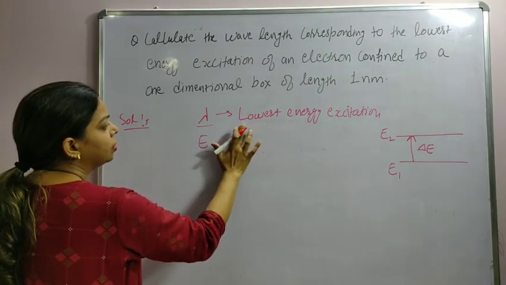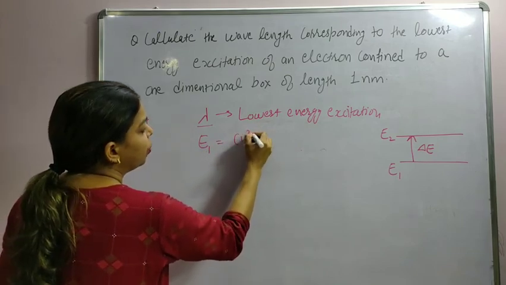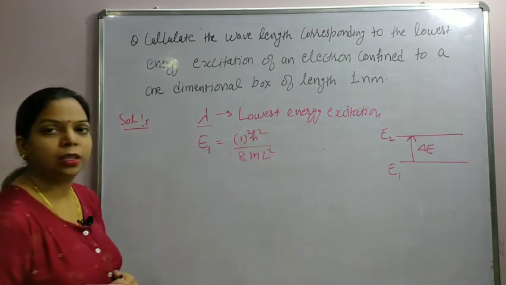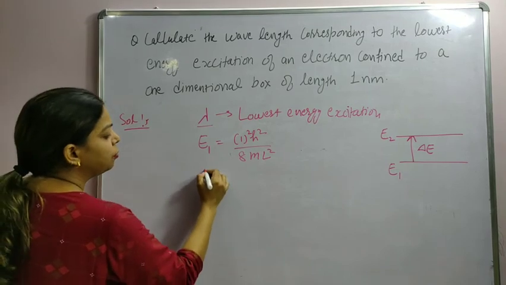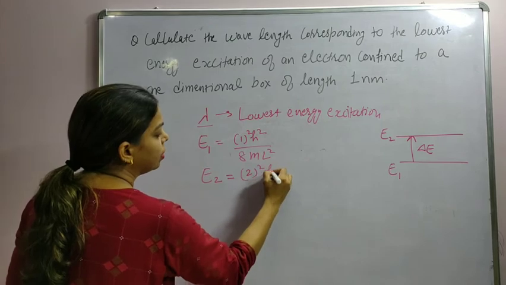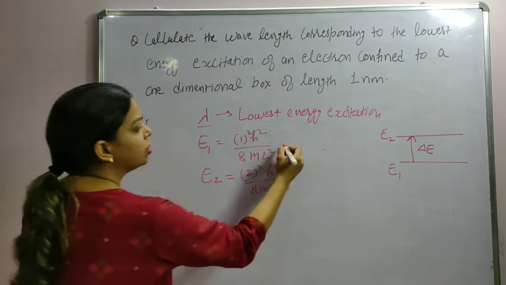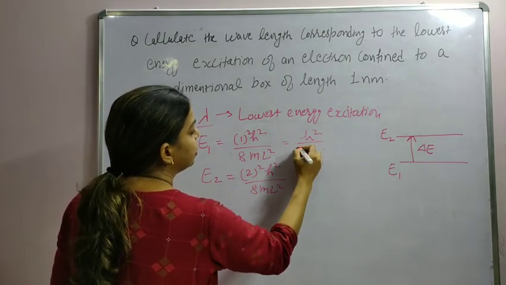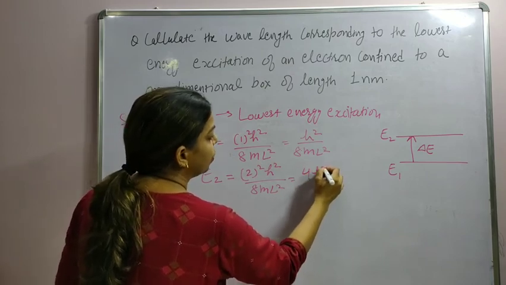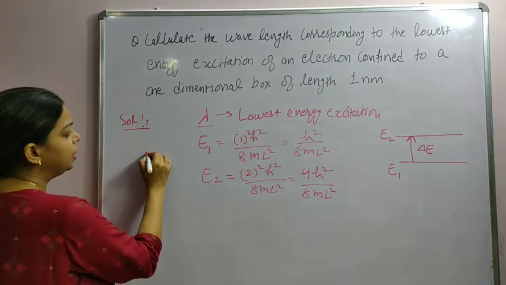In the first state, E1 will be 1 square h square upon 8m L square, if L is the length of the box. For the second state, E2 will be 2 square h square upon 8m L square, and this will be 4h square upon 8m L square.